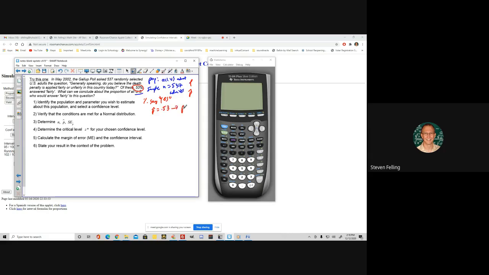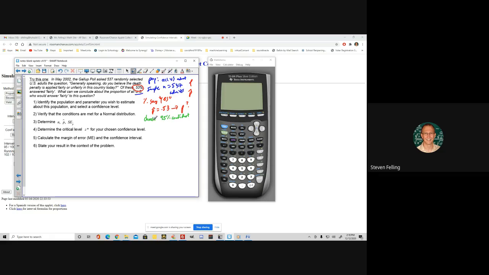I'm trying to figure out what the corresponding p is in the whole population. Okay, and this didn't really tell me a confidence level, so I get to choose this. So for the confidence level, we're going to choose that we want to be 95% confident in the results. That's going to determine how wide we have to go.